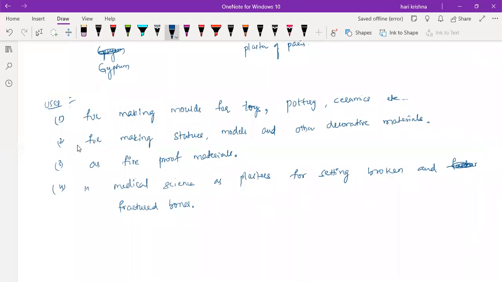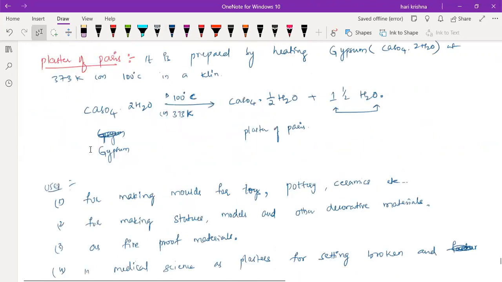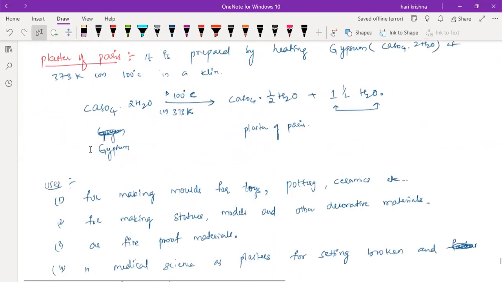So these are the uses for the plaster of Paris. And in India, plaster of Paris is mostly used for making idols, Vinayaka idols.